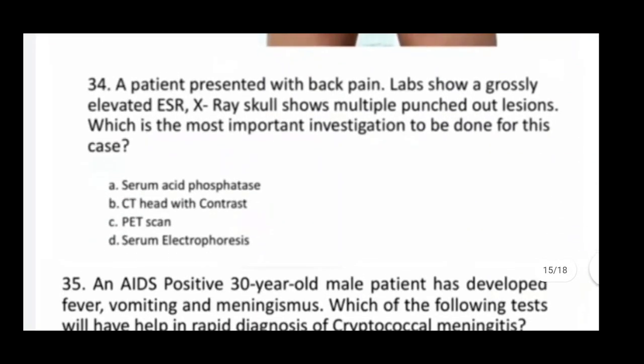Next one. A patient presented with back pain. Lab shows a grossly elevated ESR. X-ray skull shows multiple punched out lesions. Which of the following important investigation to be done for this case? So here correct answer is D, serum electrophoresis.